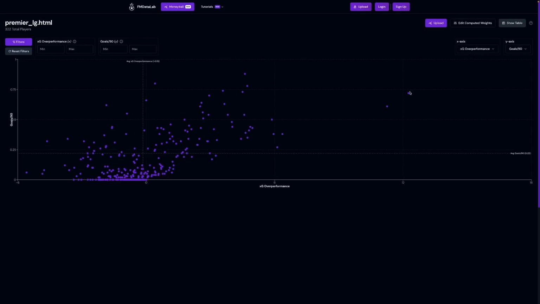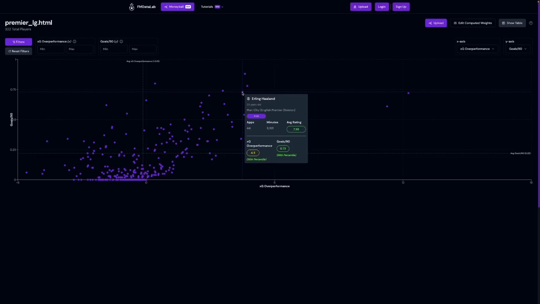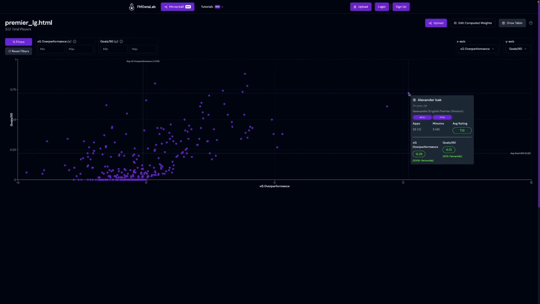So you're probably seeing players like Haaland. No, that's not Haaland. No, where is he? Maybe in this save he didn't do. Oh, there he is there. He's not quite at the top. So you have a player like Isak, who is in the 100th percentile for XG performance, which means he's scoring more goals than expected, but he's also scoring quite a lot of goals per 90. He's got 0.72, which puts him in the 97th percentile.